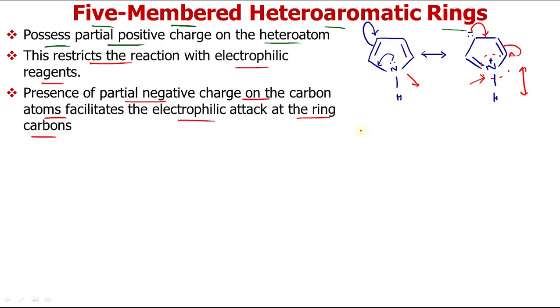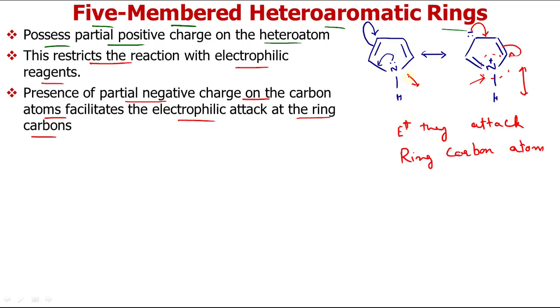So in this case, electrophiles attack ring carbon atoms because they are more electron rich. They have high electron density, so the electrophile prefers a region of high electron density.